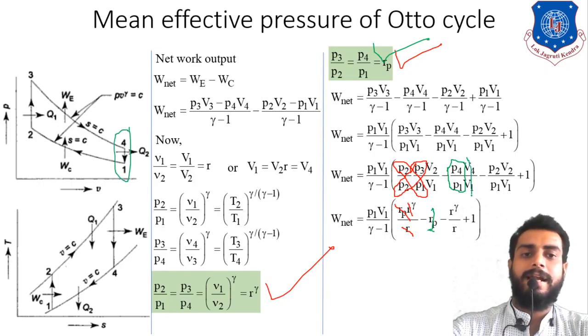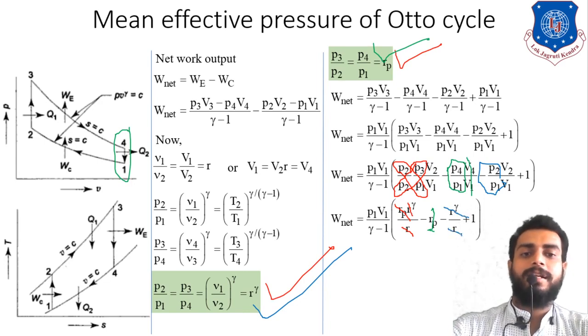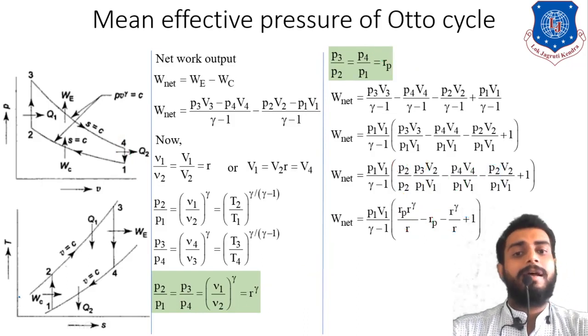Minus P2 divided by P1. P2 divided by P1 is written as R raised to gamma. Then V1 divided by V2 is 1 upon R. So that is also written, plus 1 as it is. I hope this is clear to you guys.